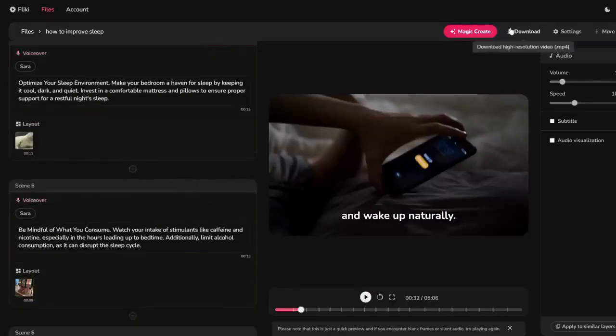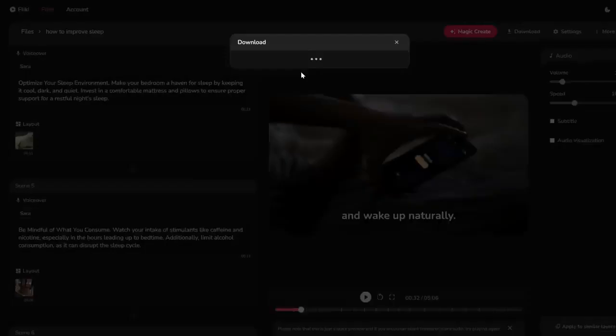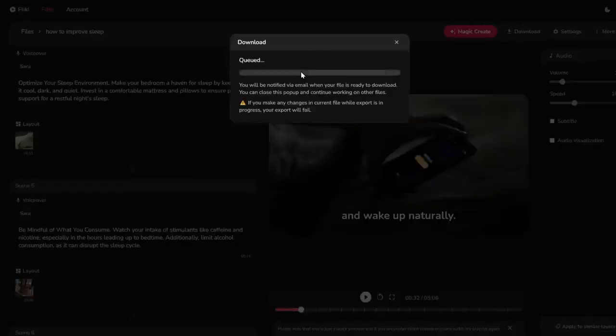Perfect. So after you double check that all the videos are appropriate, the paragraphs are correct, then we simply click download and then start export. Again, I'm using a paid plan, which allows me to export more content. If you're using the free plan, you're only allowed, I think, 5 minutes per month.